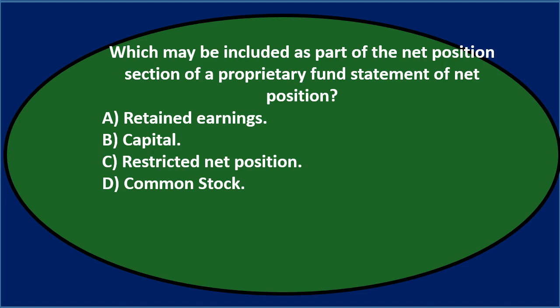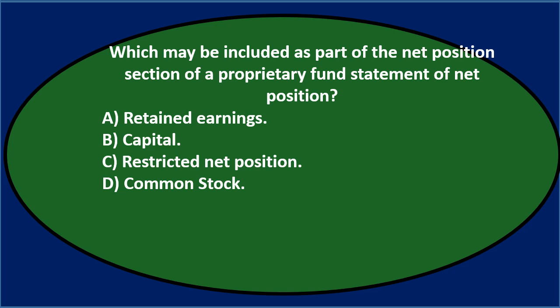In this presentation, we will take a look at multiple choice questions related to governmental accounting, going through those questions and then practicing test-taking skills with them. First question, which may be included as part of the net position section of a proprietary fund statement of net position: either A, retained earnings, B, capital, C, restricted net position, or D, common stock.